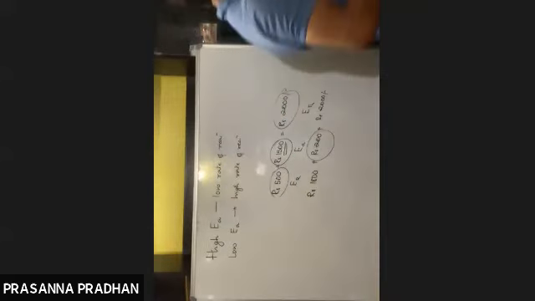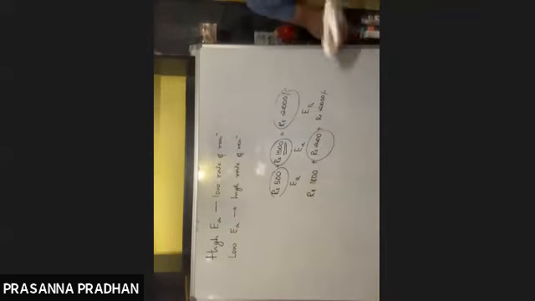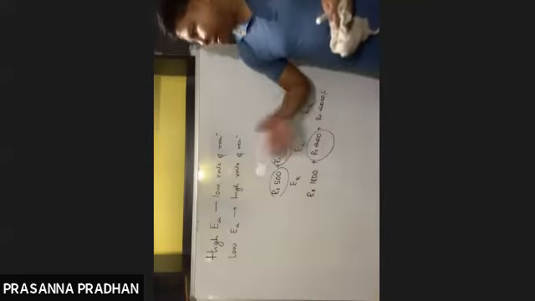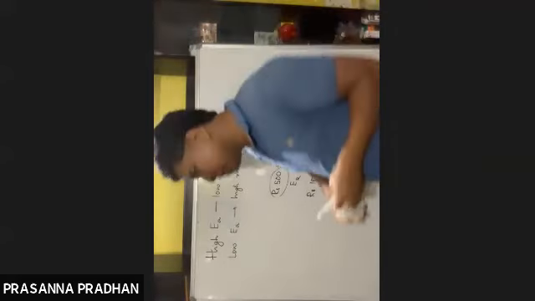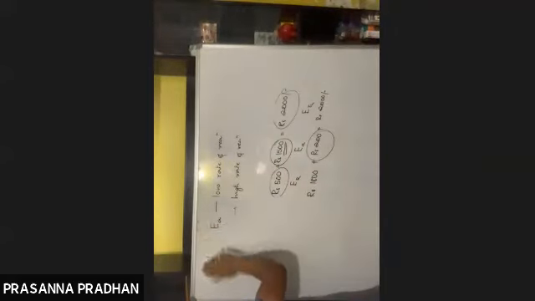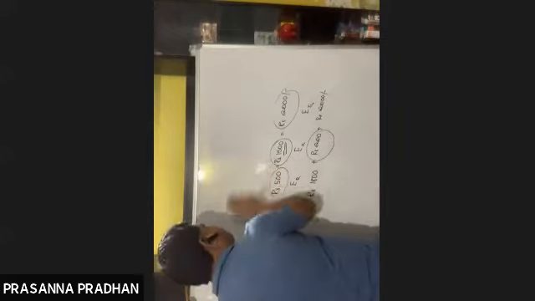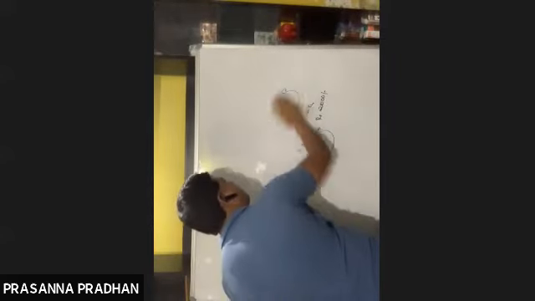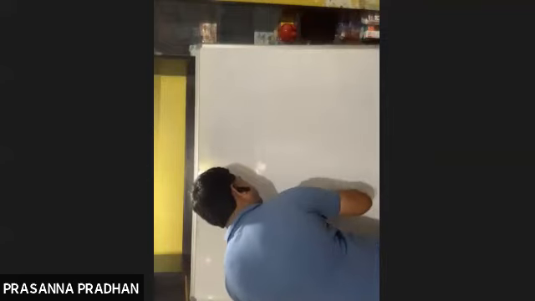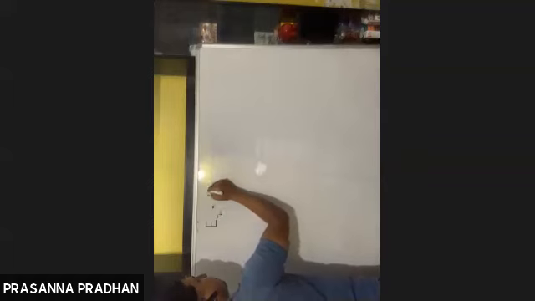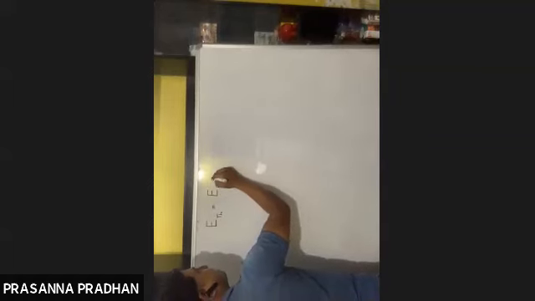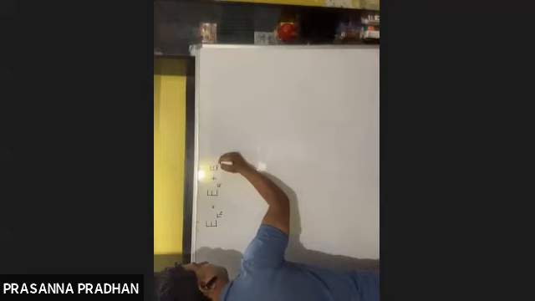So high activation energy means the chances of reaction taking place is less, and low activation energy means the chances of reaction taking place is very high. So now in this particular segment, we will discuss all these things graphically. Okay, again we know that the threshold energy is equal to the energy of reactant plus your activation energy.